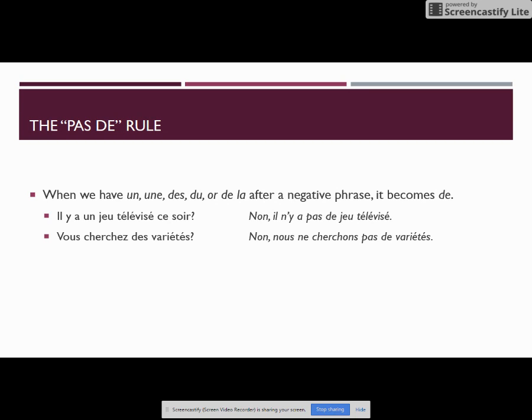Vous cherchez des variétés? Are you looking for music programs? Non, nous ne cherchons pas de variétés. You'll notice that variétés continues to be plural even though we've changed the des to de, right? It is the pas de rule. After a negative phrase, un, une, des, du, or de la becomes de.